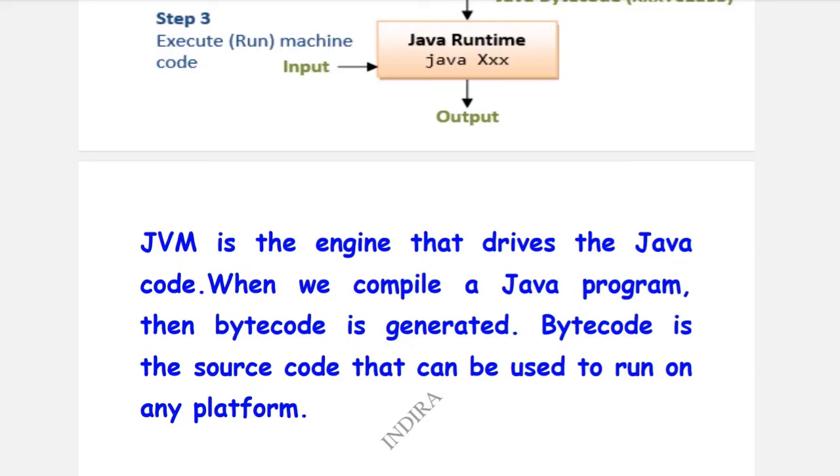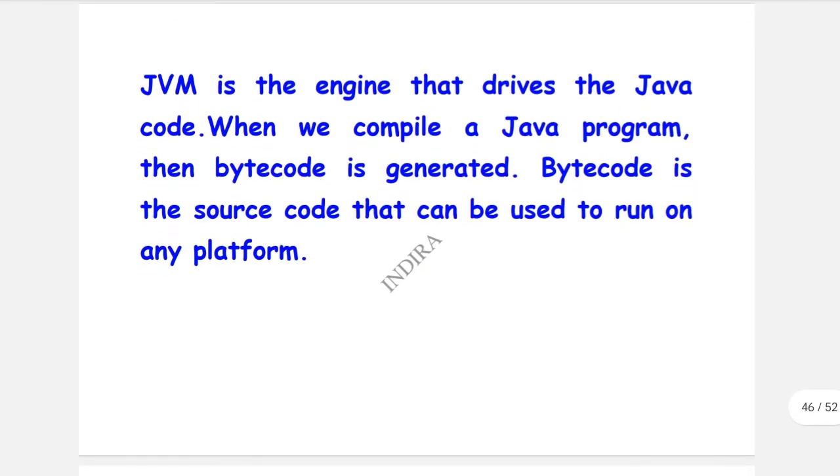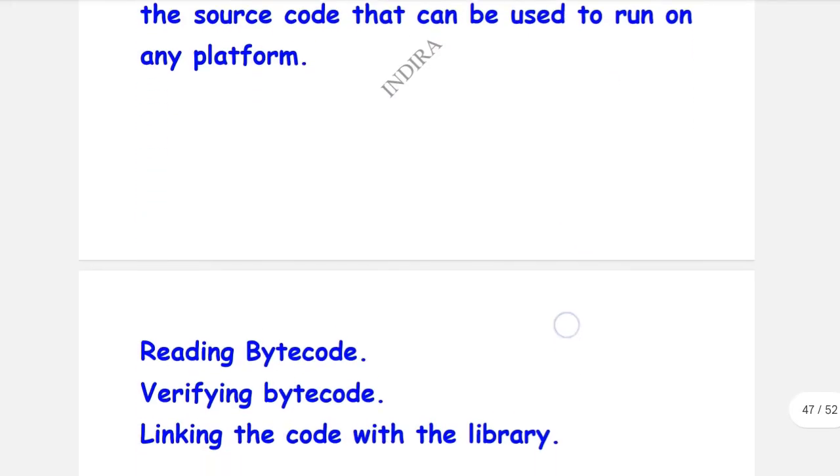Bytecode can be used to run on any platform. That bytecode runs in the execution and gives the output. Since Java is platform independent, it doesn't depend on a specific or particular platform, so the code can be run on any platform.